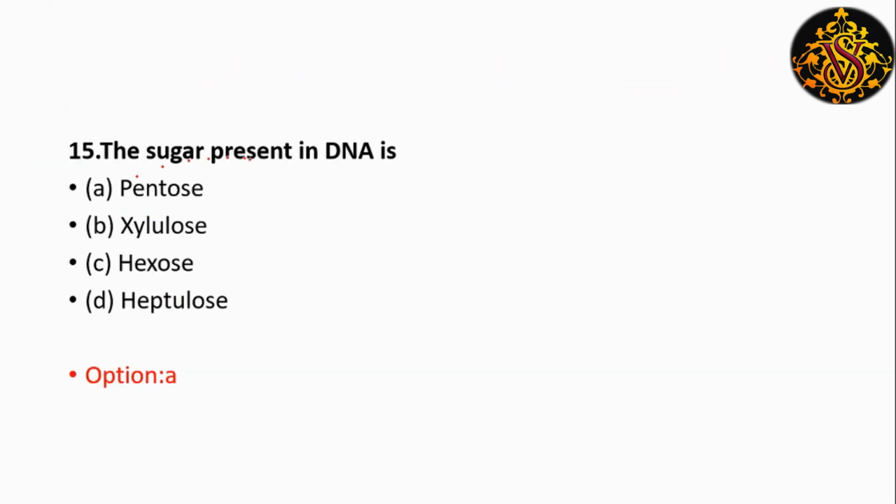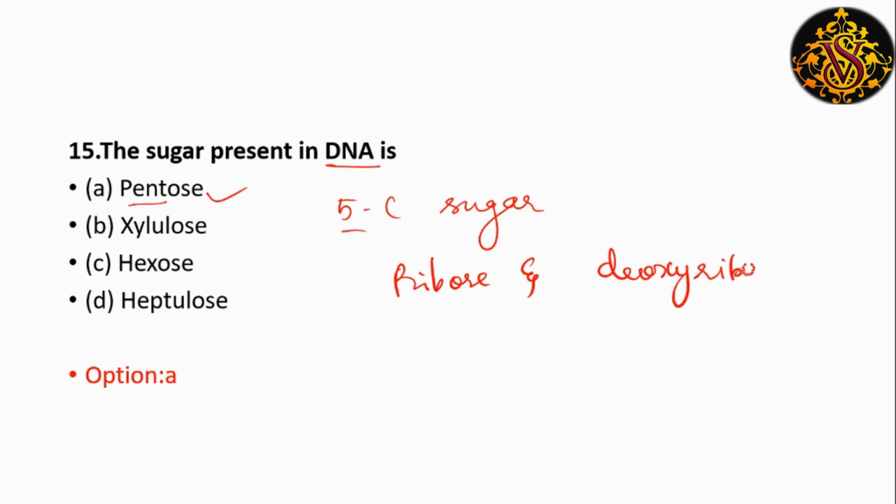And next one: the sugar present in DNA. The sugar present in DNA is pentose, that is 5 carbon sugar. We all know mono, di, tri, tetra, penta, so penta means 5. So the sugar present in DNA is pentose. Pentose means 5 carbon sugar. 5 carbon sugars are ribose and deoxyribose.